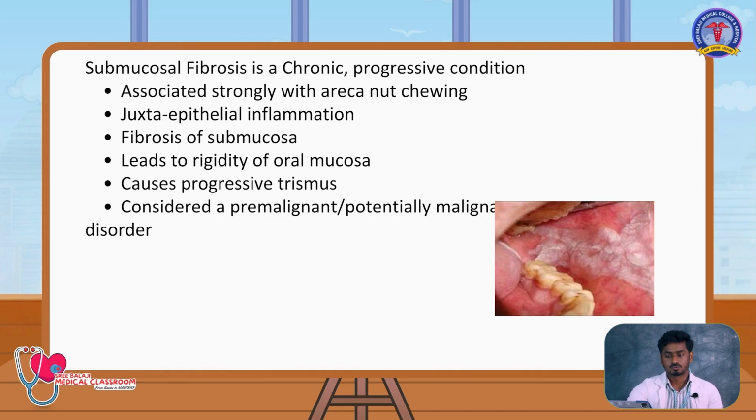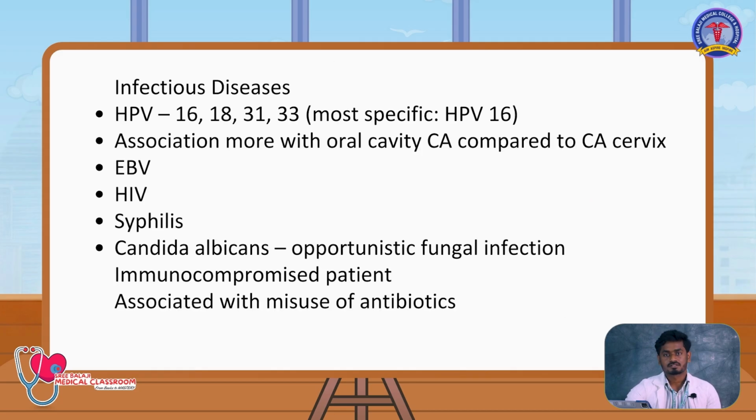Other risk factors are infectious diseases. The infectious agents are human papillomavirus and Epstein-Barr virus. These are of specific importance. HIV is also involved in the infectious causes. Another is syphilis. Now coming to human papillomavirus, there are various strains. Out of these, 16, 18, 31 and 33 are mostly involved in the oncological causes of carcinoma. Among these, our specific interest is 16 and 18. More specifically, HPV-16.